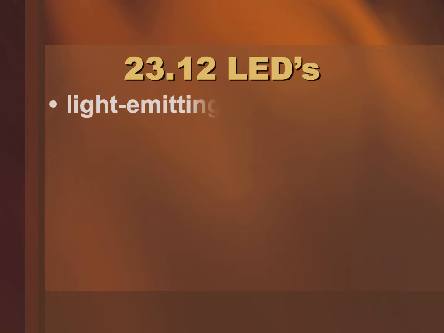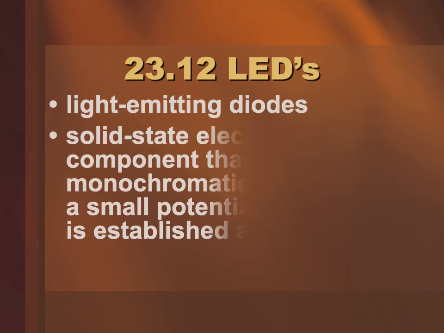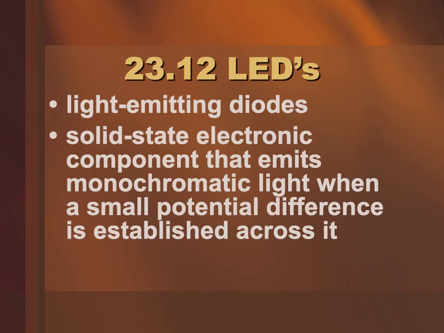LEDs, light emitting diodes, and these are something that I think even when the textbook was written were not as common as they are today. Most of the lights in my house now are LEDs. These are solid-state electronic components that emit monochromatic light when a small potential difference is established across it. Okay, that's a lot of words.